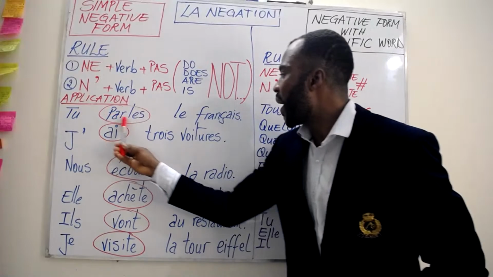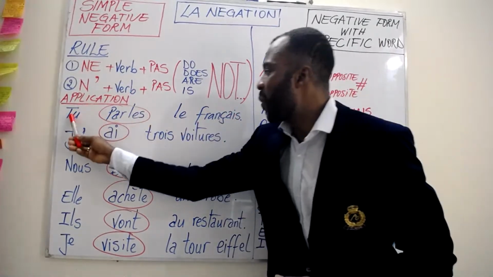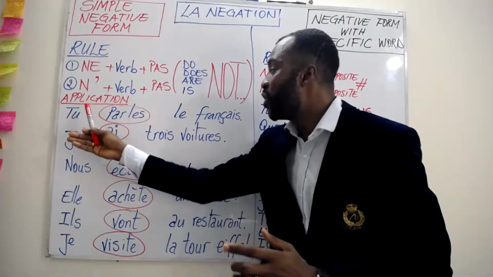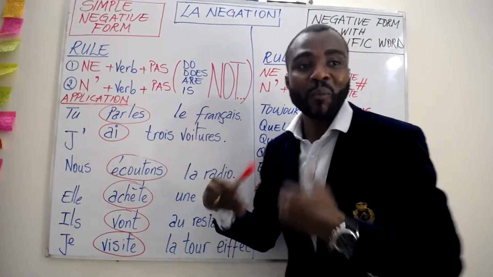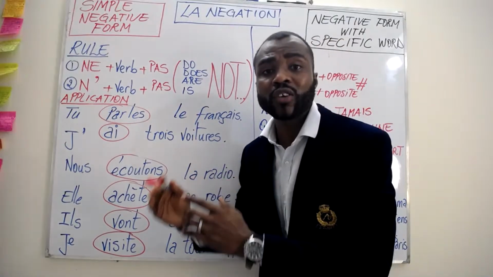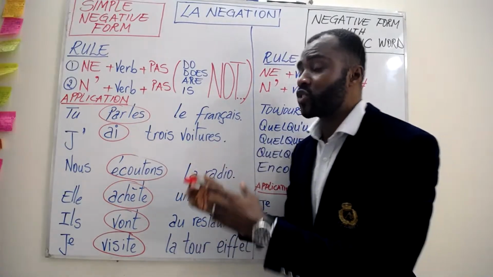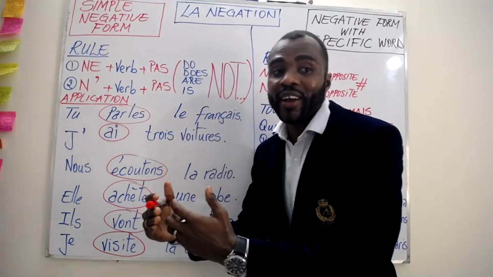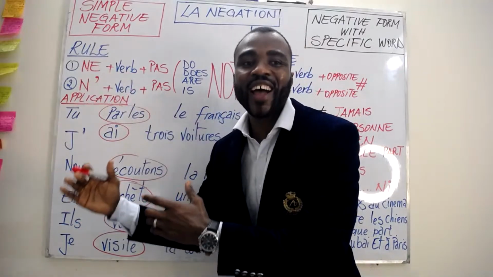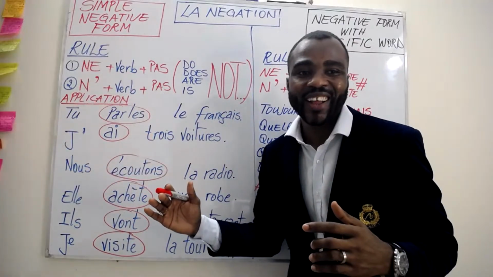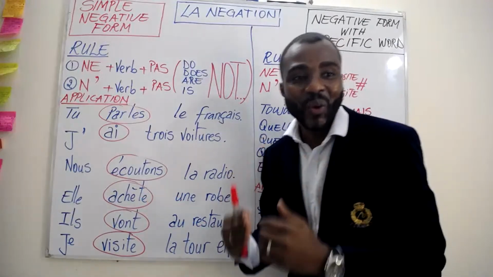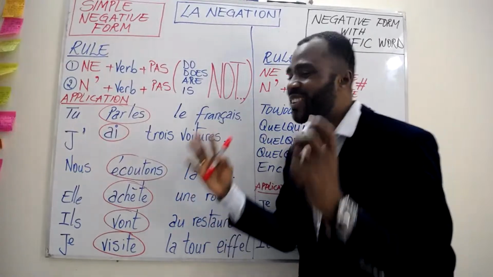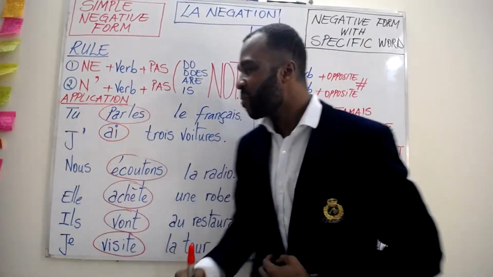Tu parles le français. Now we're going to write the negative form. Tu parles le français means you speak French. To make the negative form, in English it would be you do not speak French. But in French we say you do speak not French. That's how we do it in French, unfortunately. All right, so this is the rule. Unlike in English, this is how the rule is in French.